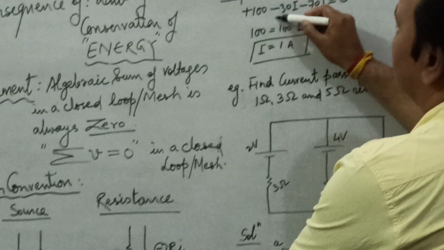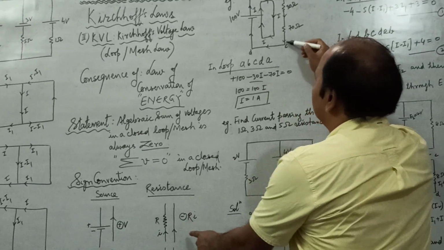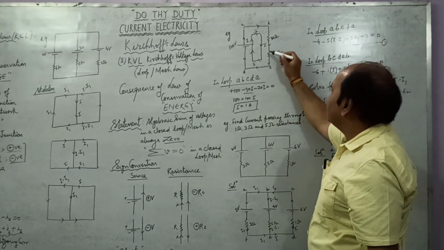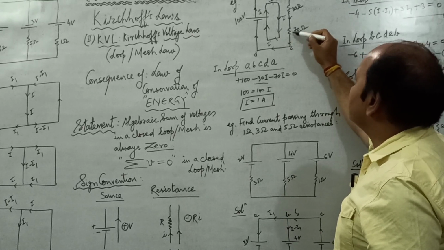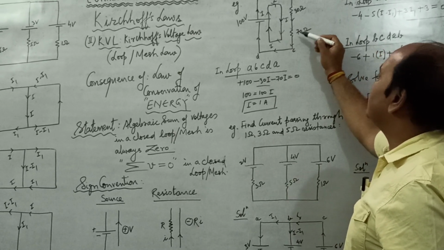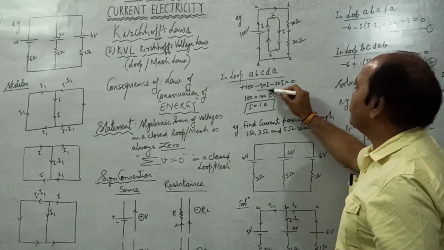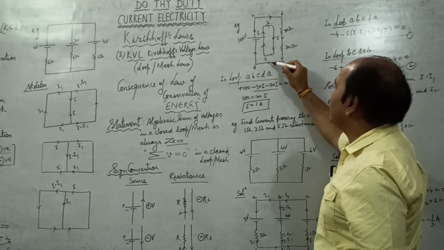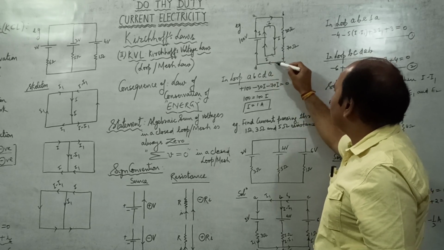Minus 30 into I. And as you move through this resistance, again, our direction is this. Current is also flowing in the same direction. Again, the potential drop here would be negative, minus I into 70. And as you move ahead, there is no battery, there is no resistance.